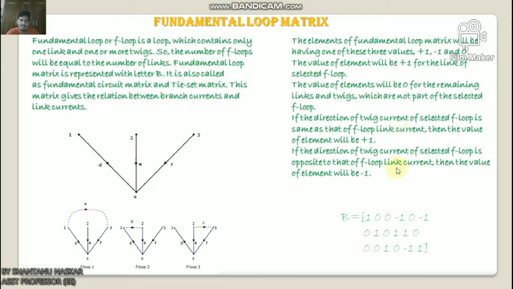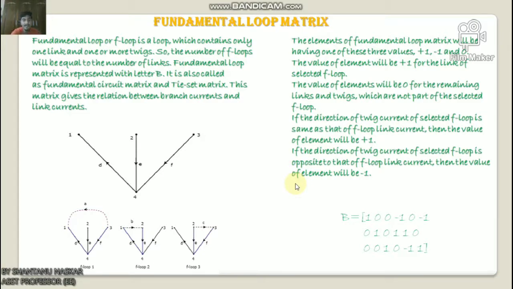Now let us discuss the fundamental loop matrix. A fundamental loop or F loop is a loop which contains only one link and one or more twigs. So the number of F loops will be equal to the number of links. The fundamental loop matrix is represented with the letter B. It is also called the fundamental circuit matrix or tie set matrix. This matrix gives the relation between branch current and link current.